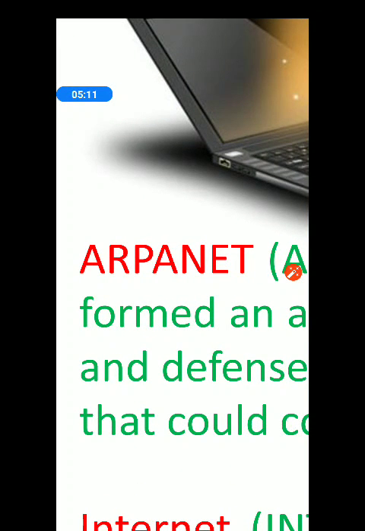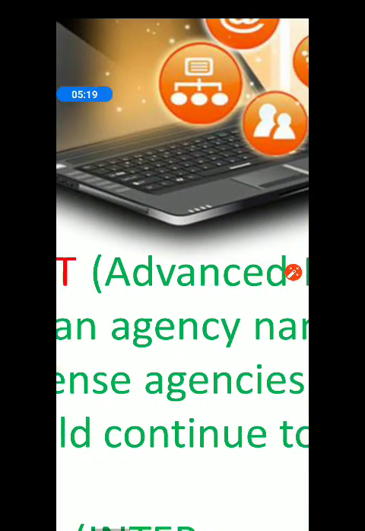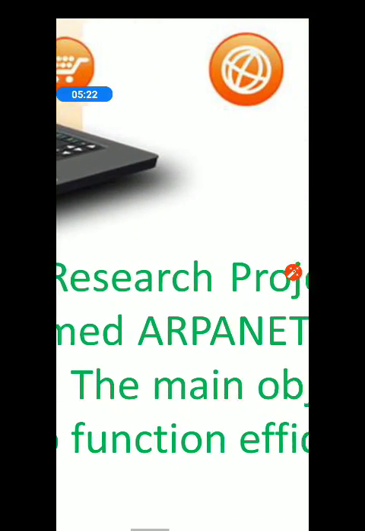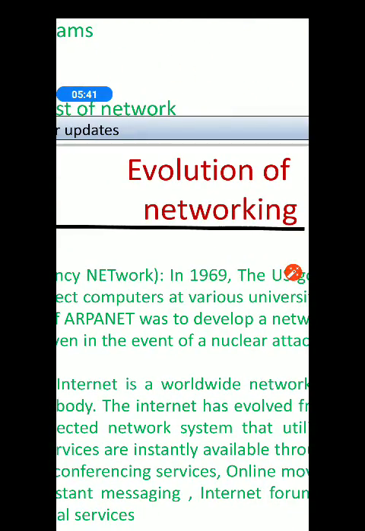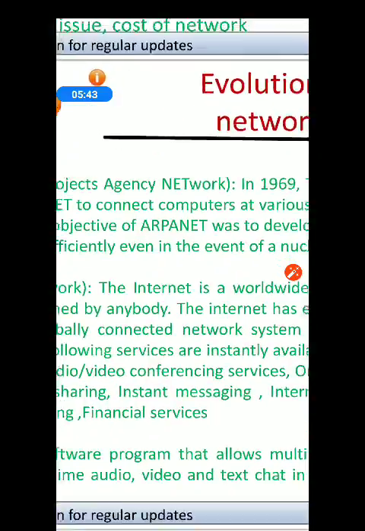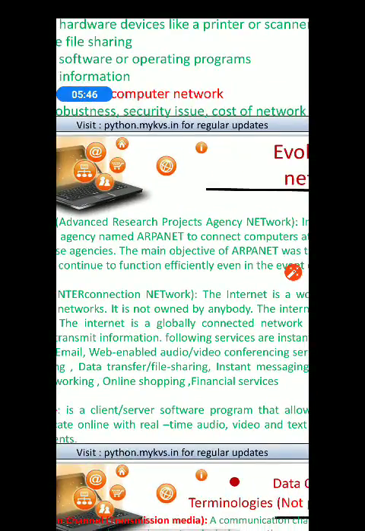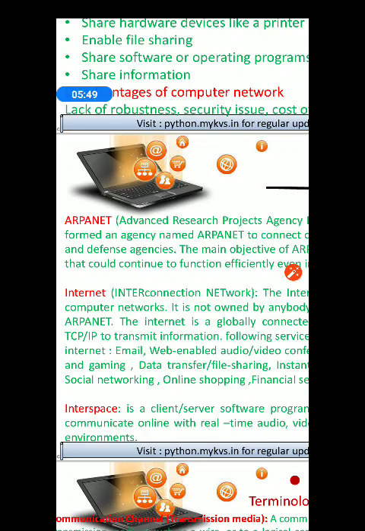So the first topic is ARPANET. Write down the full form. Advanced Research Projects Agency Network. Started in 1969. It is basically connected with the defense agencies.